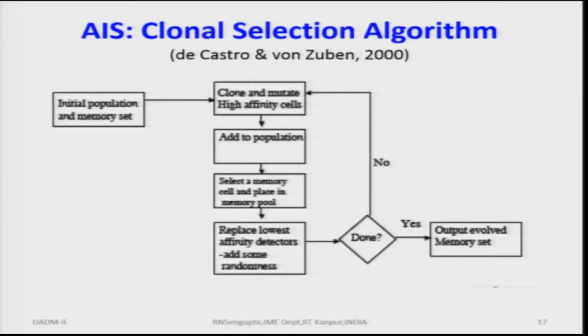That means we will have infinite sets of such near optimum, or rather near feasible solutions, all feasible, but they are competitors to each other. They would be built up and added to the population. So, once you select a memory cell and place it in the memory pool, say for example, you increase the population. Increasing the population means that you are trying to replicate it as close as possible to the probability distribution function, or the probability mass function, of the population, and based on that